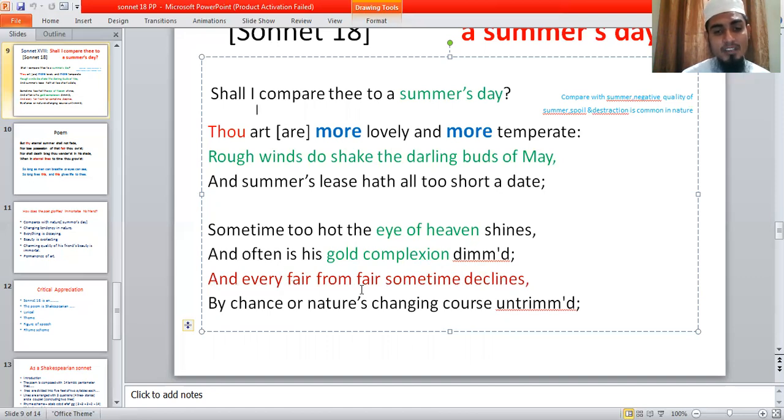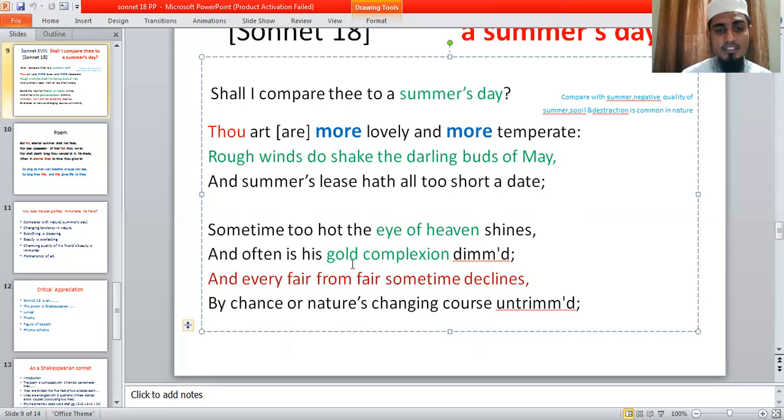Every beauty must face destruction, by chance or nature's changing course untrimmed. This destruction may occur by chance, accidentally, or naturally, normally. It is a natural, normal tendency of life.